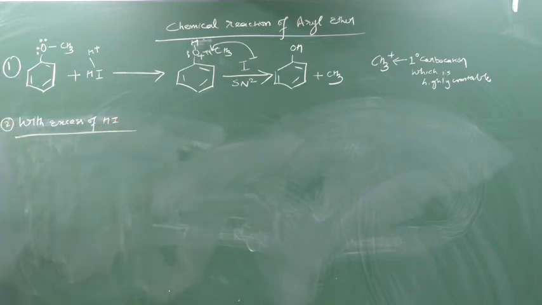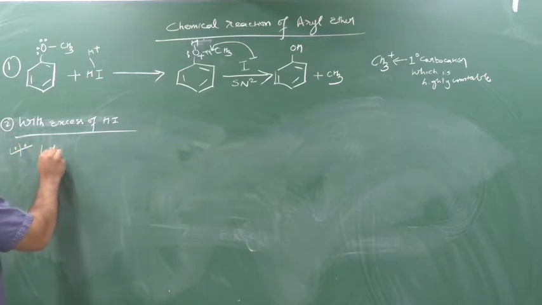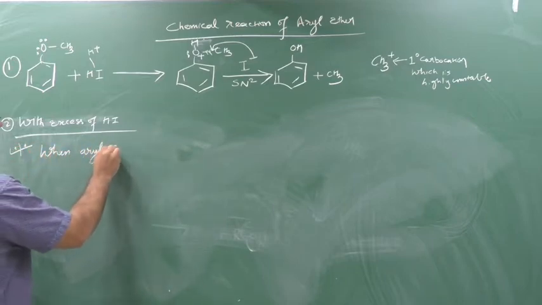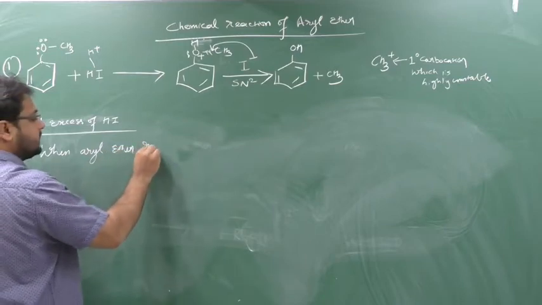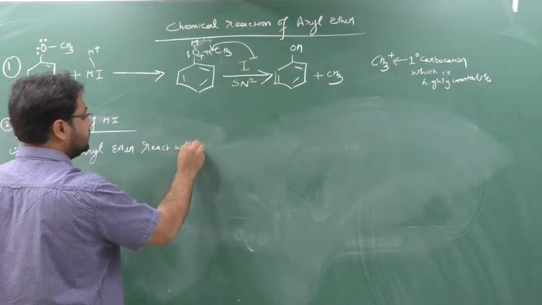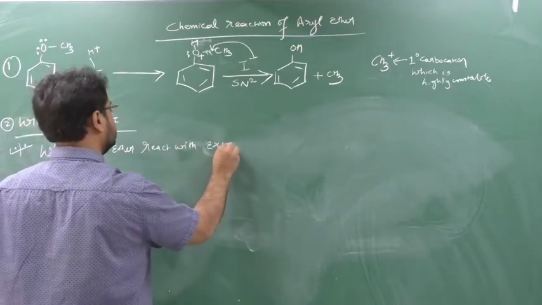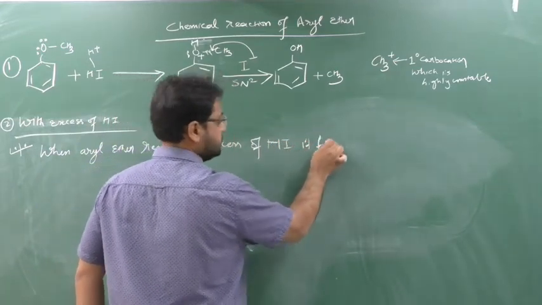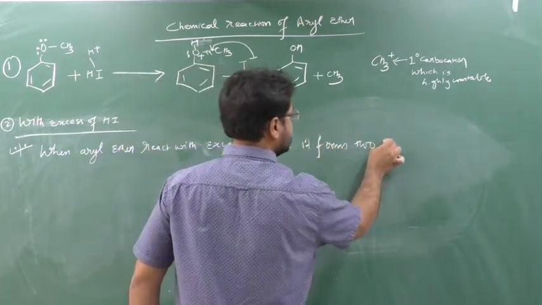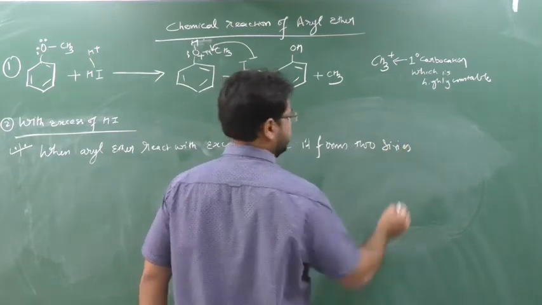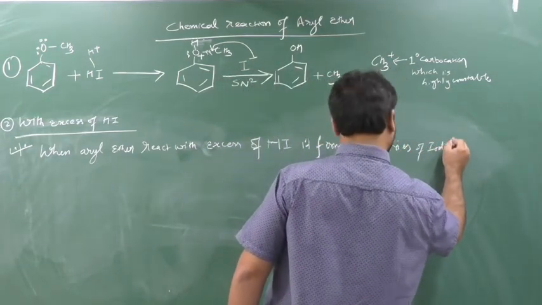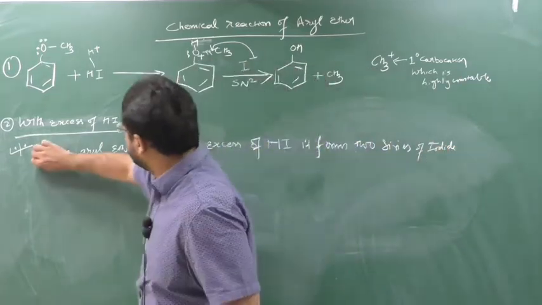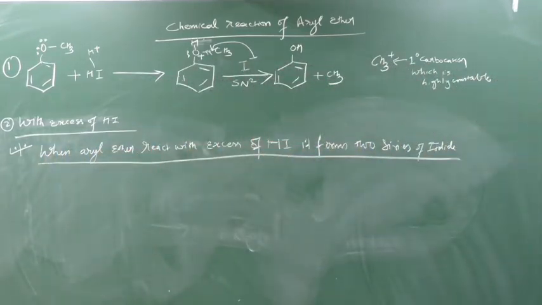So we have to write down one very important key point: when aryl ether reacts with excess of HI, it forms two series of iodide. You have to remember this. If you remember this, life will be easy for solving the reaction of aryl ether with excess of HI.